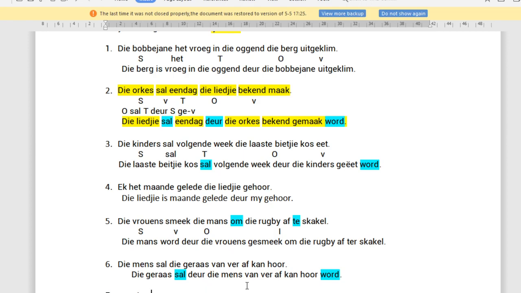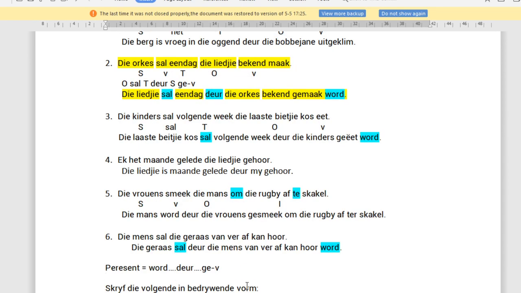In present, we've got word, deur, and ge in front of the verb. In past, the het changes to a is, deur, and the ge, there's already a ge in front of the verb.